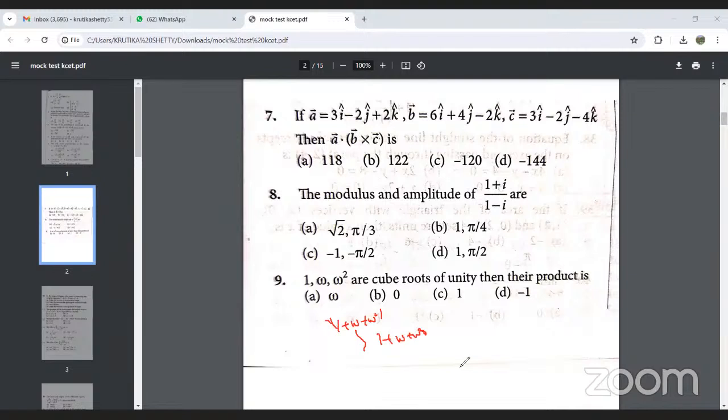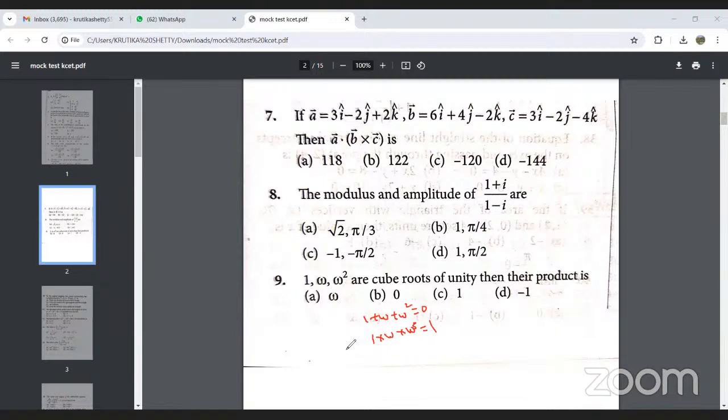So here they are asking question number 9. In question number 9, they have asked us to calculate the product of the cube roots of unity. See, we know this: 1 plus omega plus omega square will be equal to 0. And 1 into omega into omega cube, the answer will be equal to plus 1.